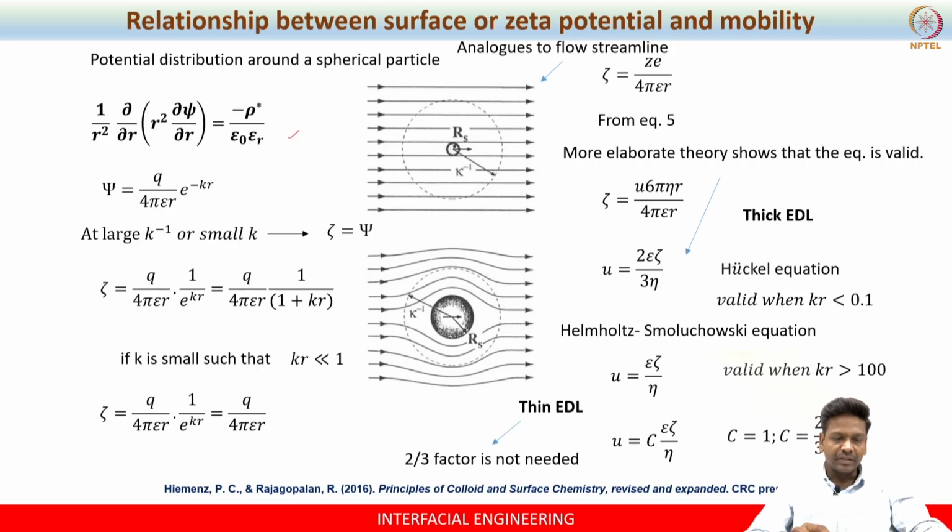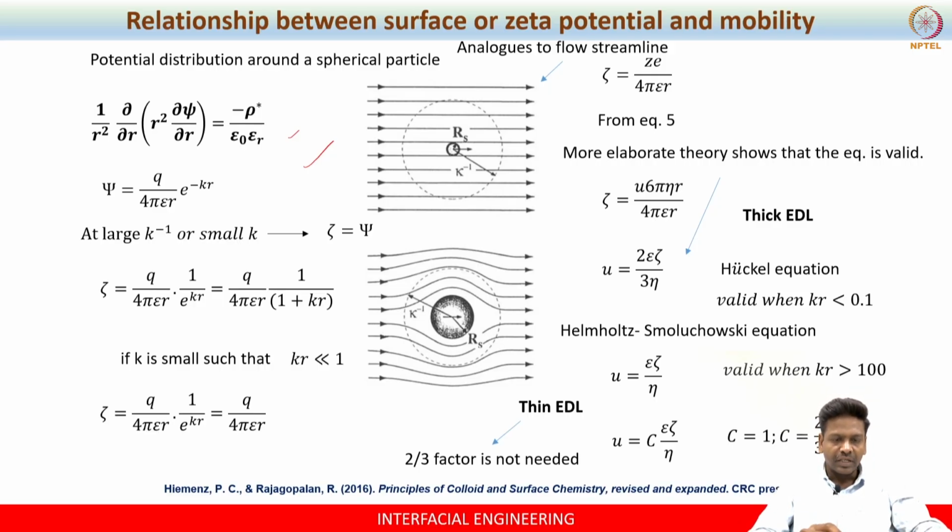Because K inverse is kept constant, we are changing the radius of the particle. The radius is very small in one case, and very large in another. So KRs is small, KRs is large. When KRs is small, the potential line is moving past the charged particle, but it is a straight line throughout as it moves along the particle surface.